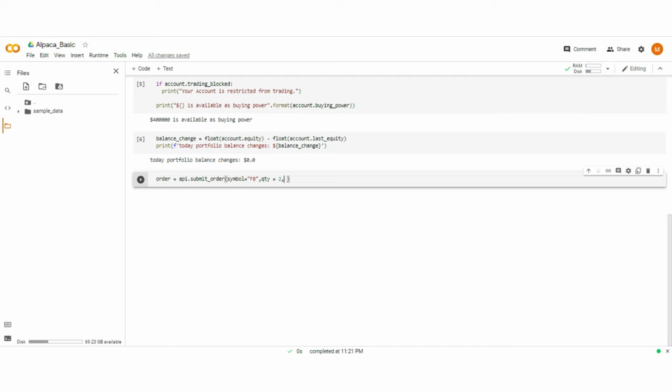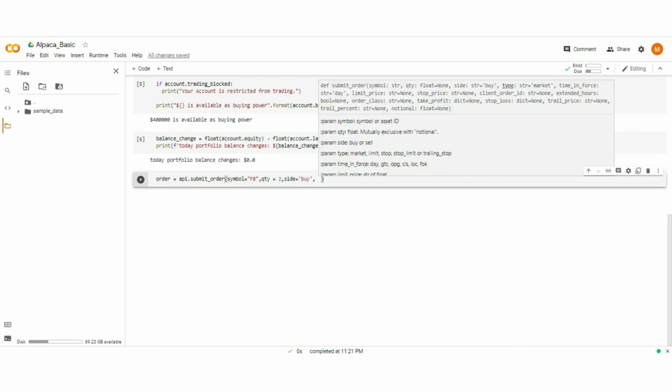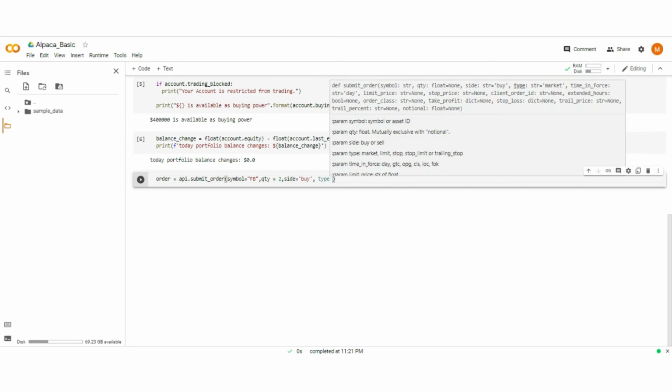As I am currently on the buying side, define side as buy. The other parameter you have to pass is order type, that is, either the order is a market order type or a limit order type.